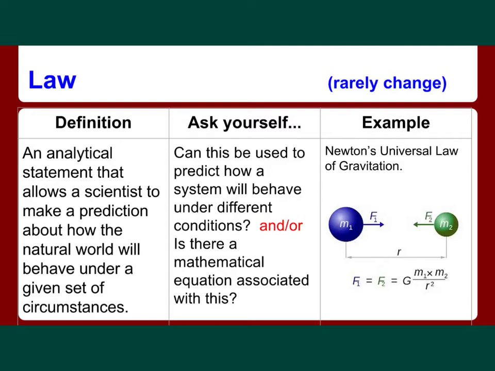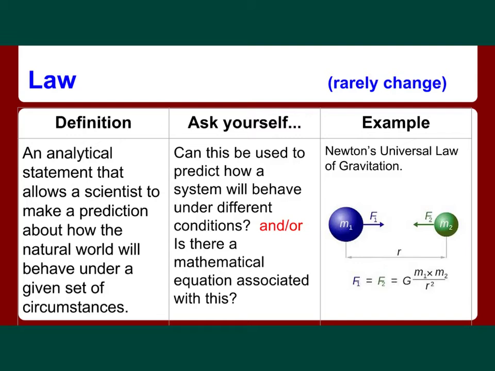To determine if a statement is a law, just ask yourself this. Can this statement be used to predict how a system will behave under different conditions, and or is there a mathematical equation associated with this? That's very common for a law. Just remember, scientific laws have to be simple, true, universal, and absolute.